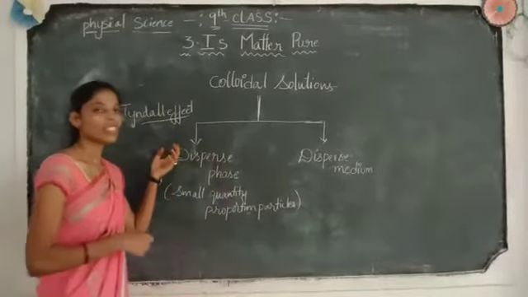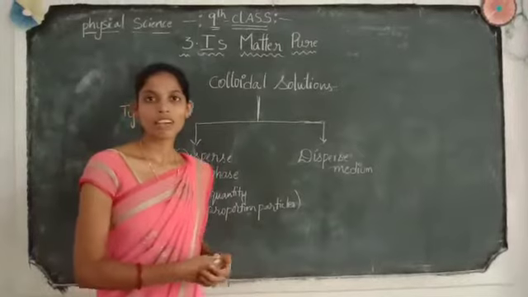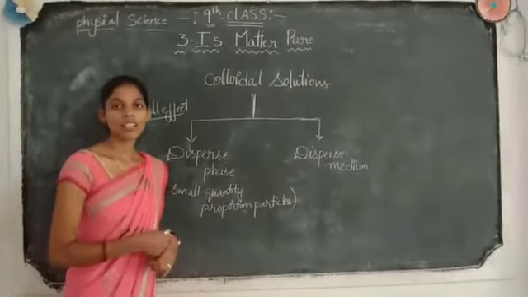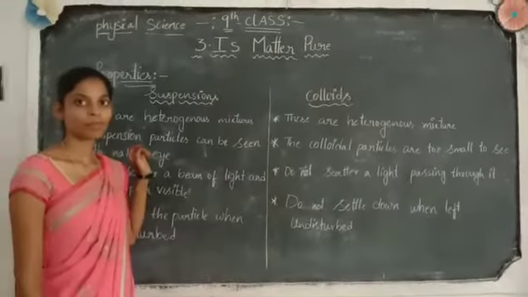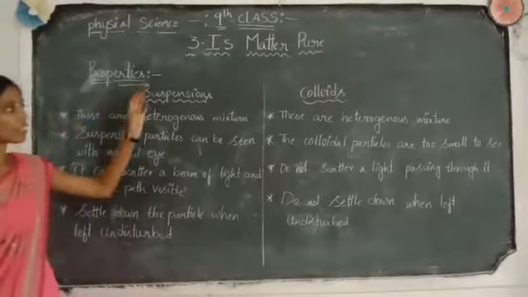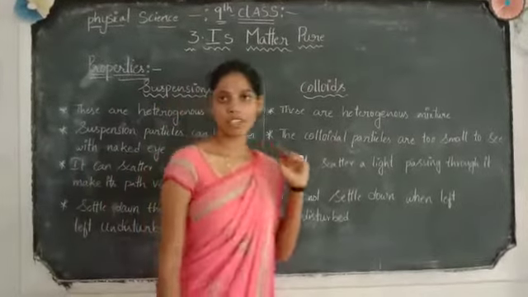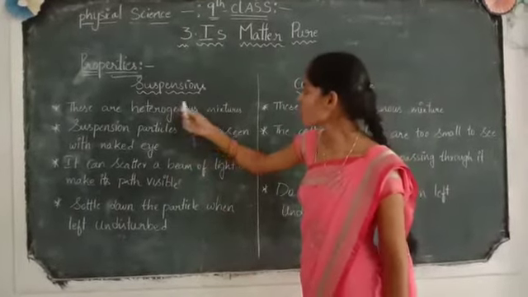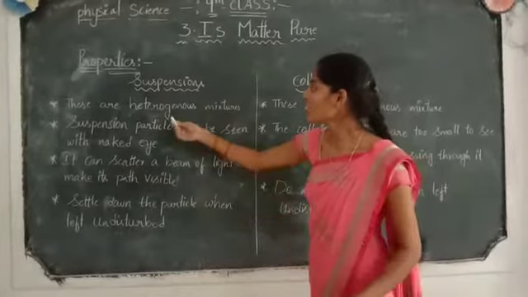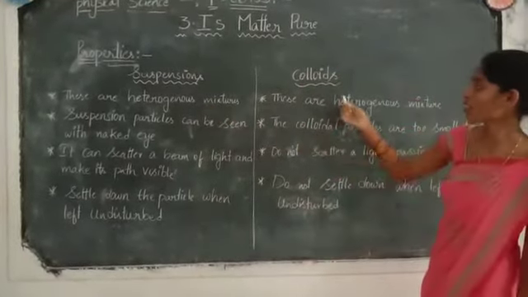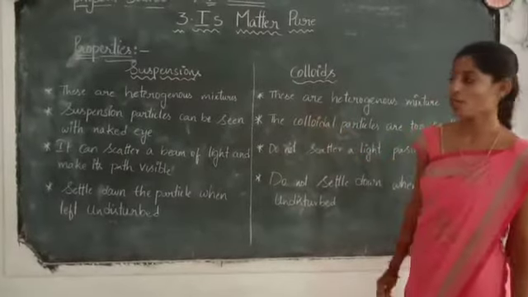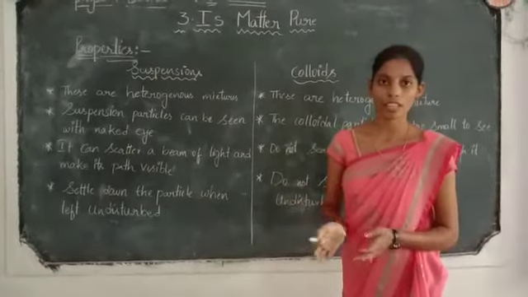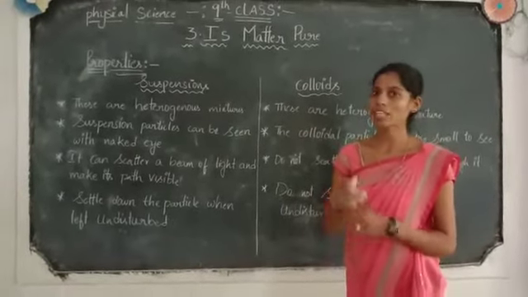Previously we discussed colloidal solutions and suspensions. So let us see the properties of colloidal solutions and suspension solutions. Coming to suspension solutions, at the start of the class we said that they are heterogeneous. Both colloidal solutions and suspensions are heterogeneous. Why? Because they are not uniformly distributed. Even though they look homogeneous, they are heterogeneous.